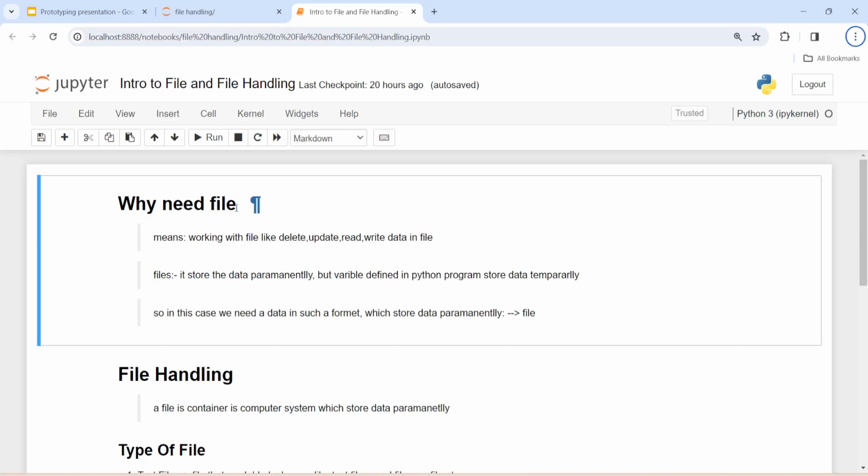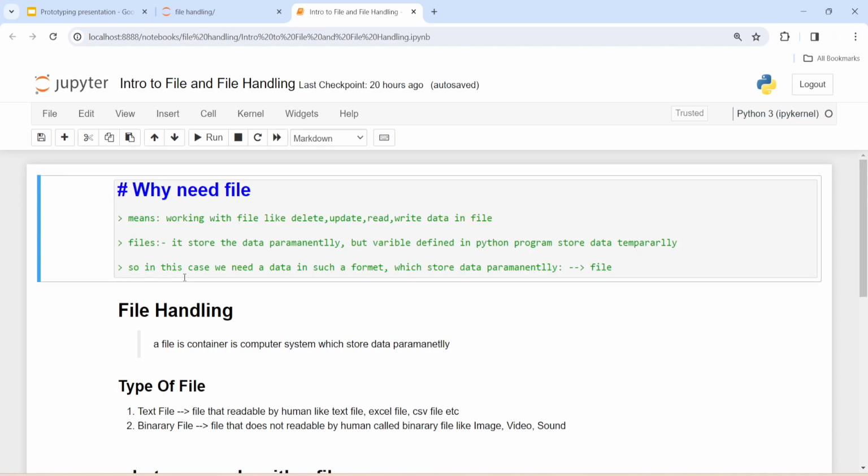So why do we need files? Files store the data permanently, but variables defined in a Python program store the data temporarily. So in this case, we need data in a format which stores data permanently. That is a file actually.